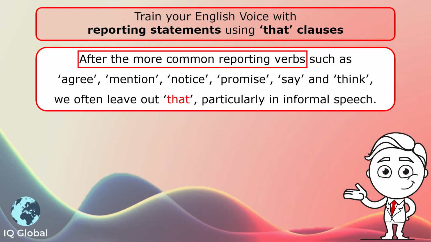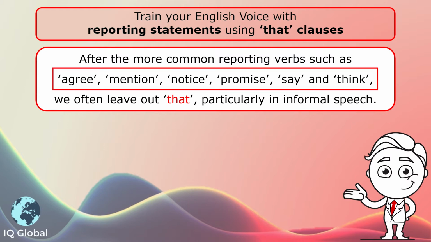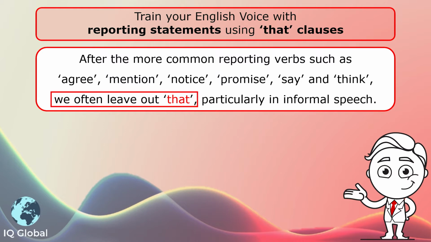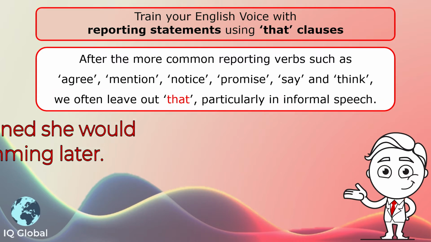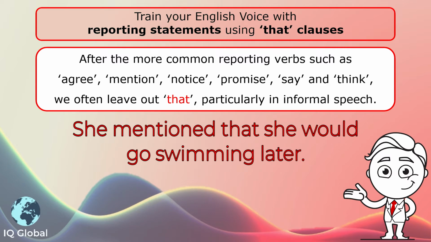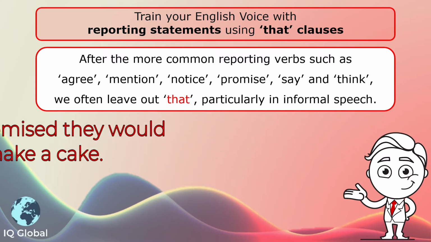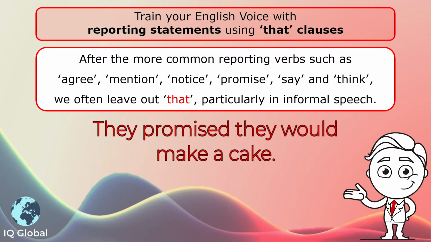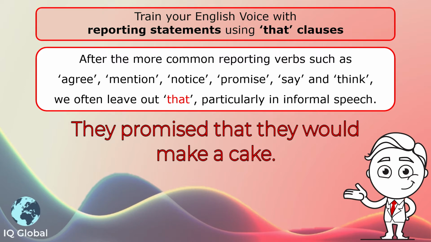After the more common reporting verbs such as agree, mention, notice, promise, say and think, we often leave out that, particularly when it's informal speech. For example, she mentioned she would go swimming later, rather than she mentioned that she would go swimming later. They promised they would make a cake, rather than they promised that they would make a cake. We don't need to include that.